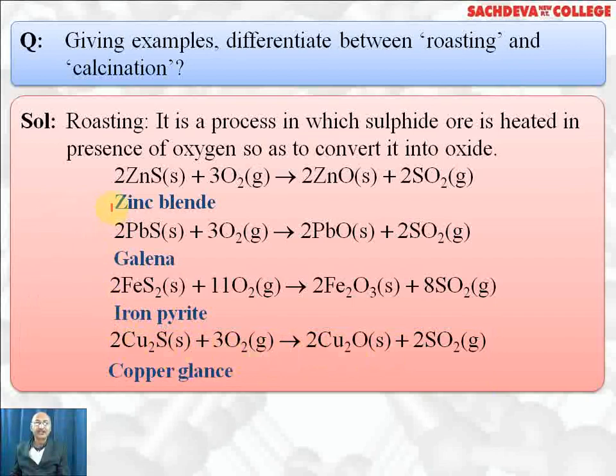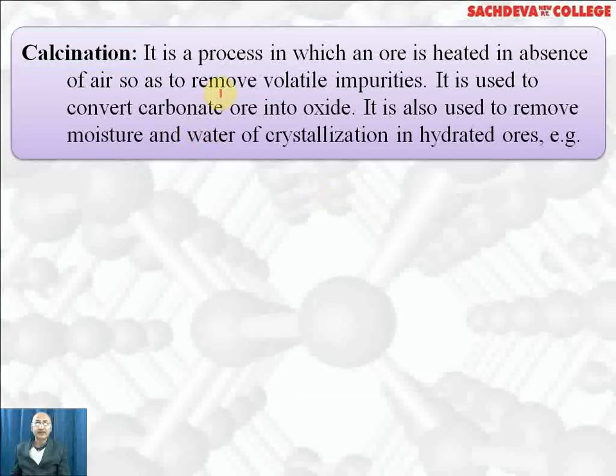So in roasting in general, on heating in presence of oxygen, sulfide ore is converted into oxide ore. Why do we want to convert it to oxide ore? Because reduction of oxide ore is much easier than sulfide ore. Calcination is a process in which ore is heated in absence of air so as to remove volatile impurities. It is used to convert carbonate ore into oxide. It is used to remove moisture and water of crystallization in hydrated ores.